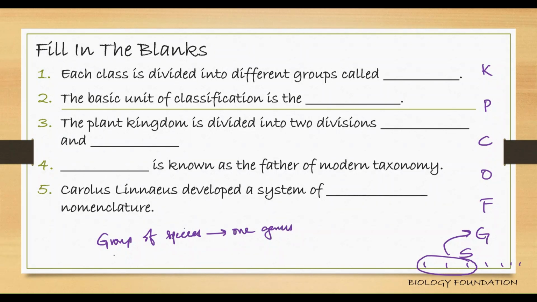Like that, you have several genera; a group of genera are placed in one family. The same way, a group of families are placed in one order.